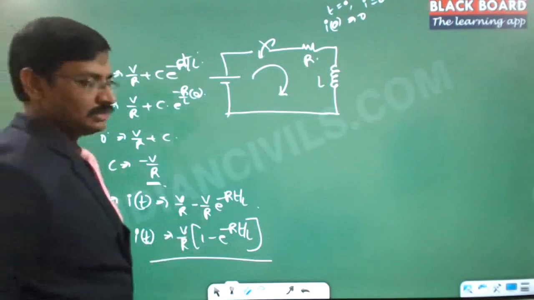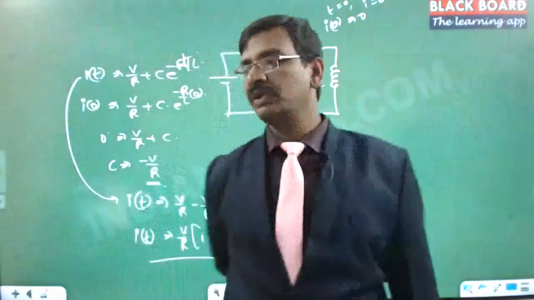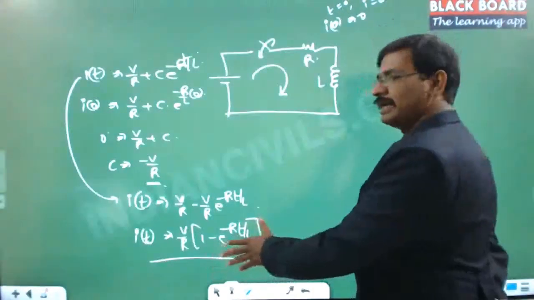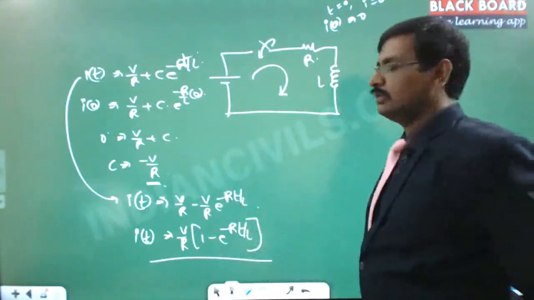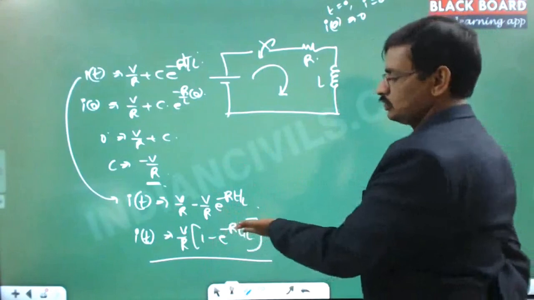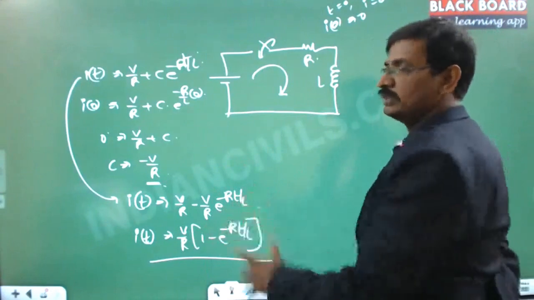So this is the current that is flowing. This gives you a beautiful relation. At any time you give me, it will tell you the current value. At t equal to 0, the current value is 0. If you substitute t equal to 0, e power 0 is 1, and 1 minus 1 is 0.